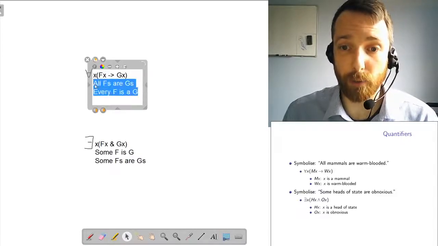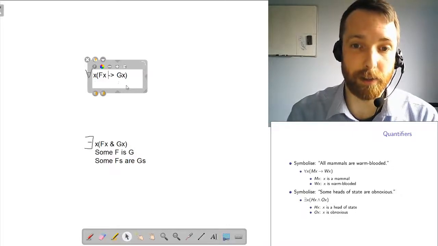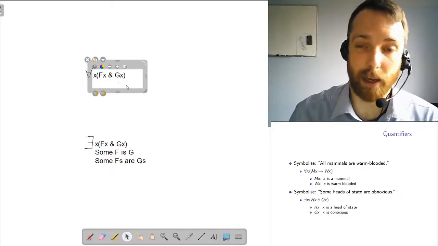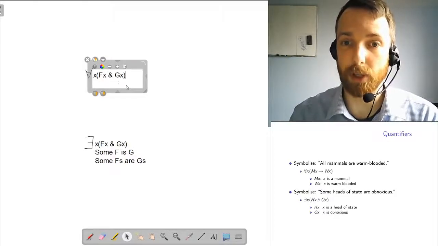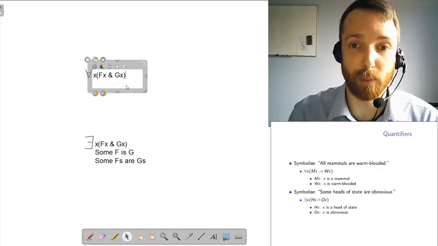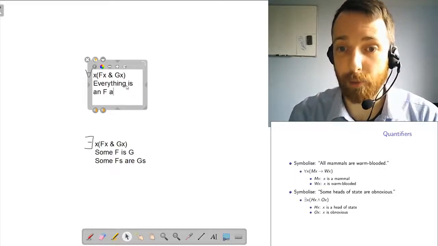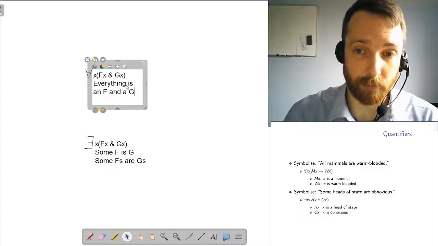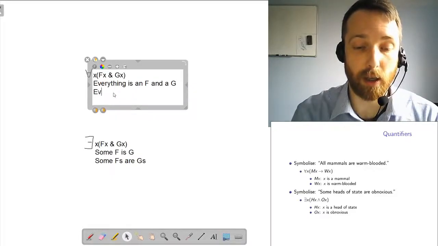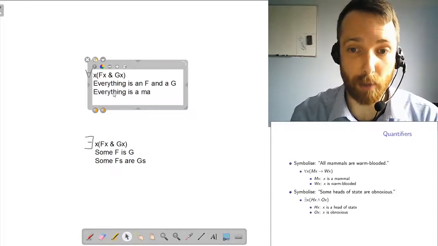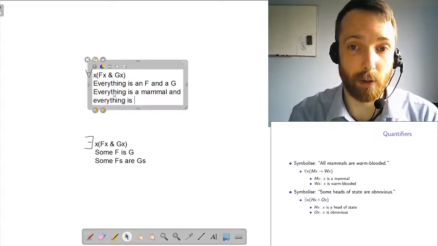So if I write for all X, X is an F and X is a G, this doesn't say all the F's are G's. It doesn't say all mammals are warm-blooded. It says everything is an F and a G. So if I had mammals and warm-blooded, I'd be saying everything is a mammal and everything is warm-blooded.